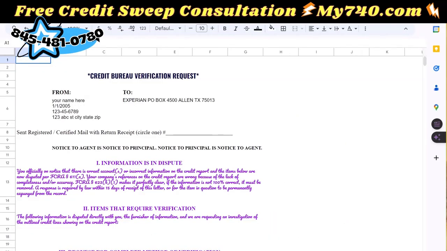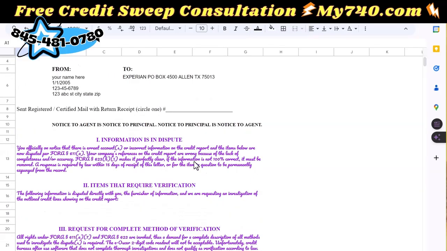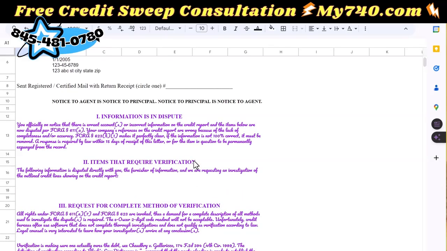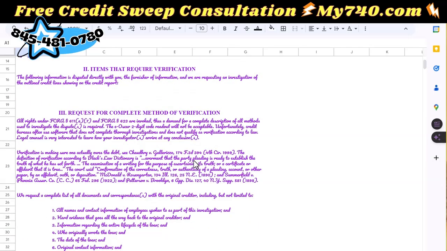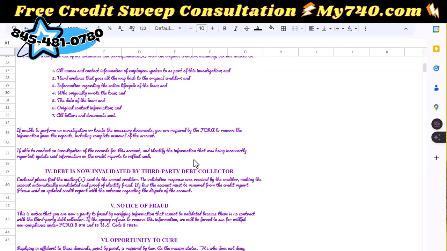Now, this part is really important, so make sure that you stick around, because you're going to see what this Rel code dispute letter is, where you can make it, as well as two apps that are going to help you create your dispute letters. This is the Rel code dispute letter, purposely in purple or dark pink. All right, so this letter uses very specific language, and it's actually going to include the disputes to the bureaus using Rel codes like this.